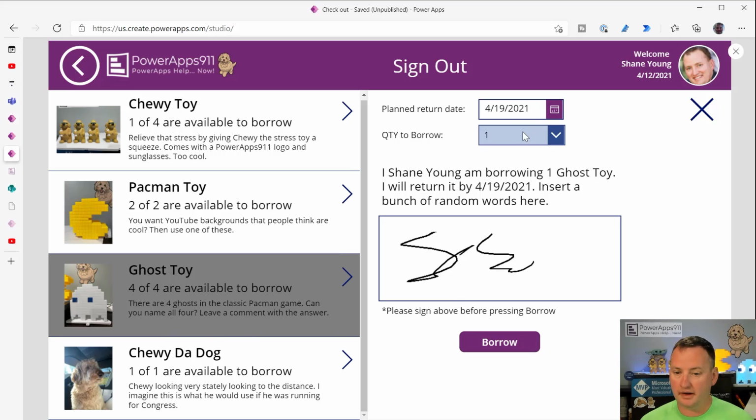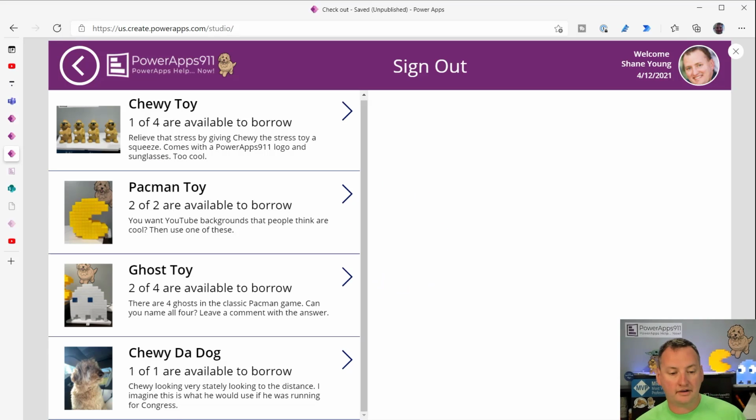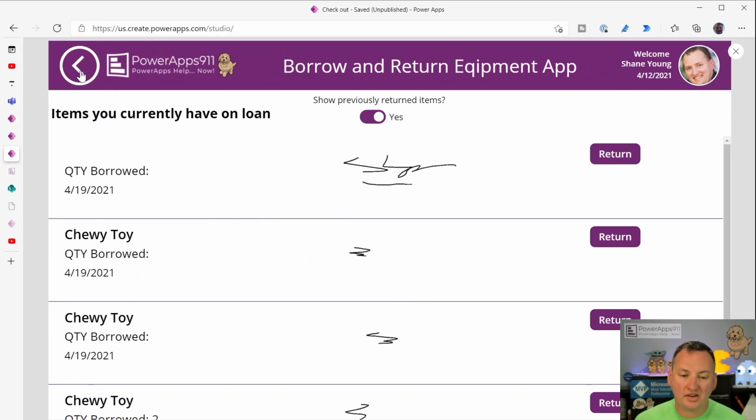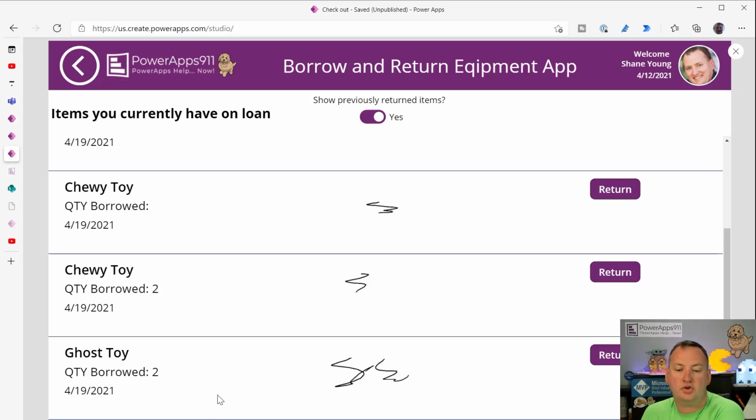And so then, okay, we'll borrow 2 ghosts. So borrow 2 ghosts, yay, little process. And so we're not only reducing the quantity of ghosts available, but we've got another list where we're going to be like, hey, we borrowed, and so down here at the bottom, I borrowed 2 ghost toys. I captured the signature, and we're actually going to grab the base 64 to do that.